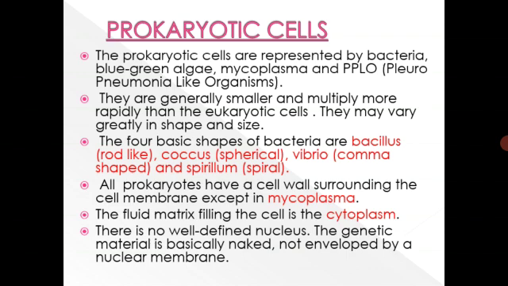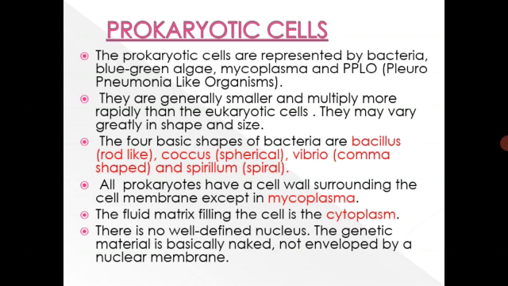There are 4 basic types of bacteria. This we have already discussed in the earlier chapter. So bacteria are classified depending upon their shapes. The rod-like are called bacillus, spherical are called coccus, comma-shaped are called vibrio, and spiral are called spirillum. All prokaryotes have a cell wall surrounding the cell membrane except in mycoplasma.